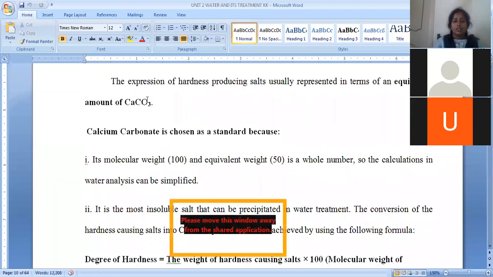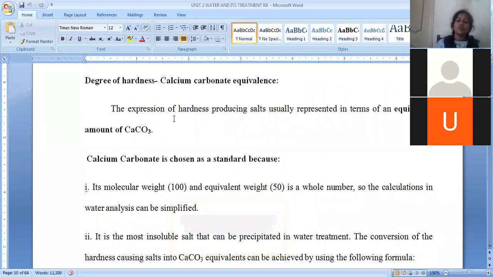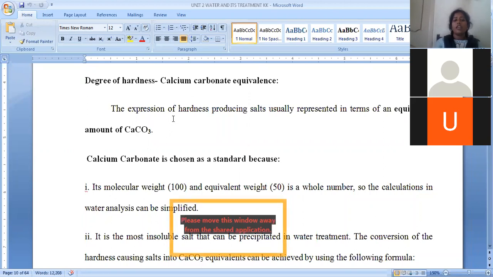Here, before entering into that, hardness of water can be converted into calcium carbonate equivalents, that is called the degree of hardness. Then let us see why this degree of hardness and what is the purpose of representation in calcium carbonate equivalents. As already we know, hardness is mainly caused by different salts like calcium and magnesium in the form of chlorides, sulfates and bicarbonates.